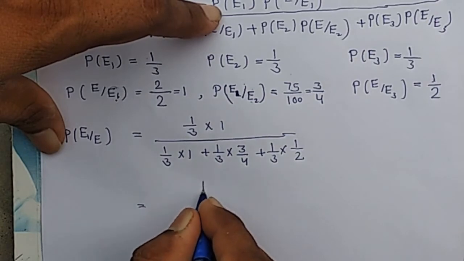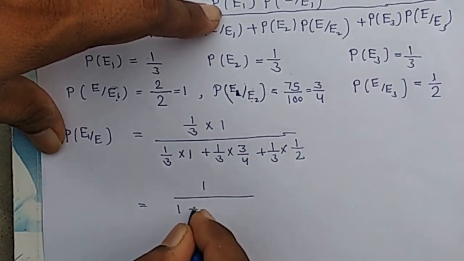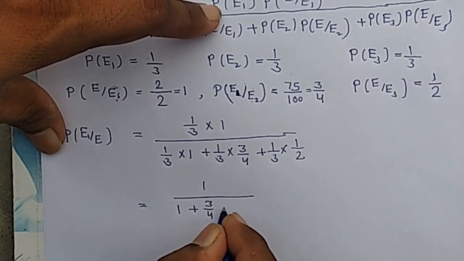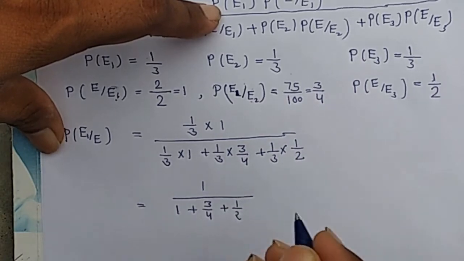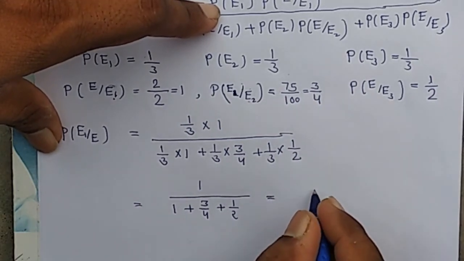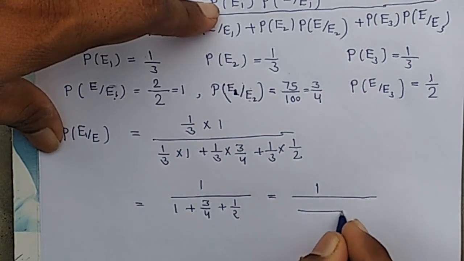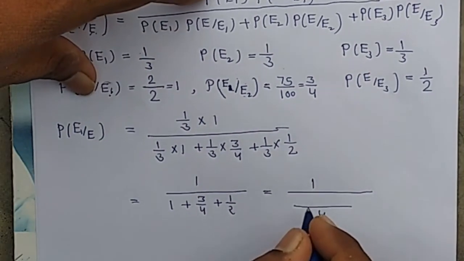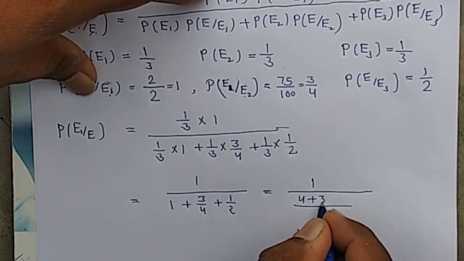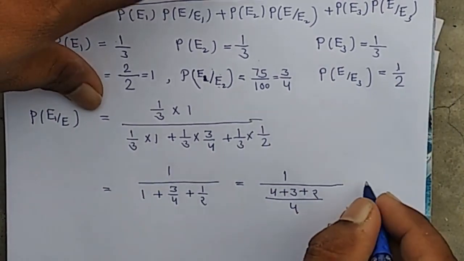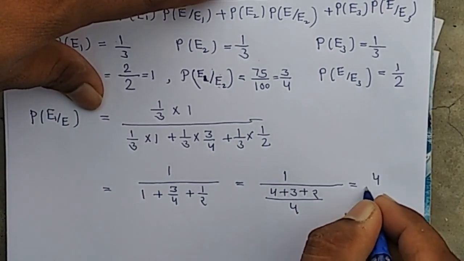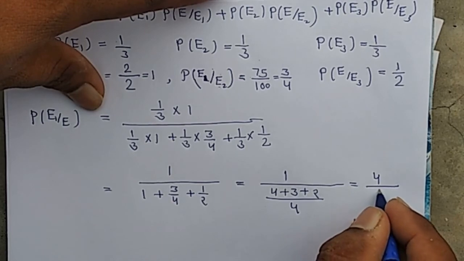The 1 by 3 cancels as common, so we have 1 upon 1 plus 3 by 4 plus 1 by 2, which is 4 upon 4 plus 3 plus 2. Then the answer is 4 by 9.